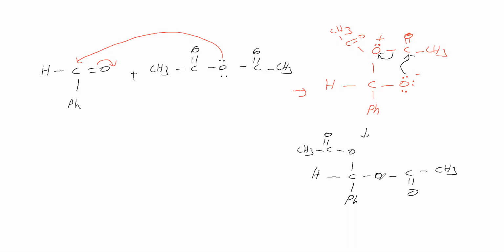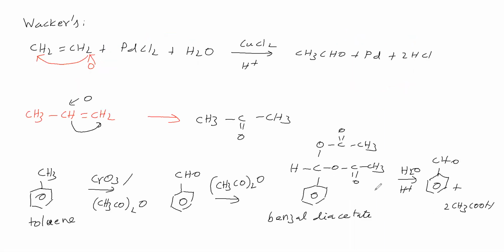Okay, sir. So what is the necessity of this benzal diacetate? This toluene is treated with CrO3, the oxidizing agent. This oxidizing agent converts CH3 into CHO. If acetic anhydride is not there, then the CHO undergoes further oxidation by CrO3 to give carboxylic acid. If acetic anhydride is there, the CHO preferentially reacts with acetic anhydride rather than undergoing oxidation.